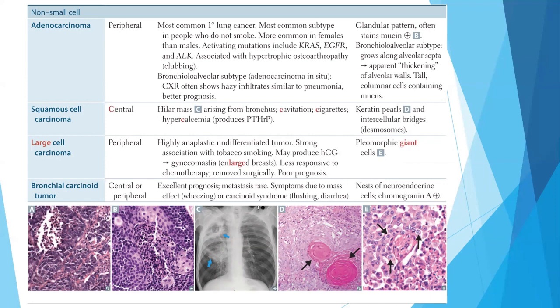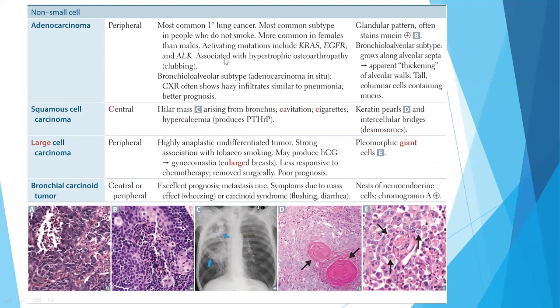So the adenocarcinoma is generally peripheral in location, and it is the most common primary lung cancer. It is the most common type in people who do not smoke. So the most common type of lung cancer in non-smokers is adenocarcinoma. It is more common in females than males, and some activating mutations include KRAS, EGFR, and ALK. Since it is not involved with smoking, there should be some mutation involved. So KRAS is the one that is very commonly asked.